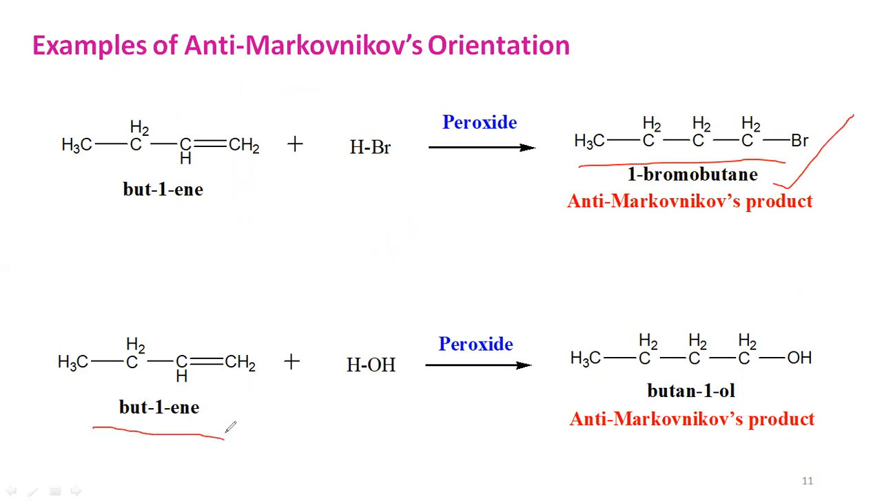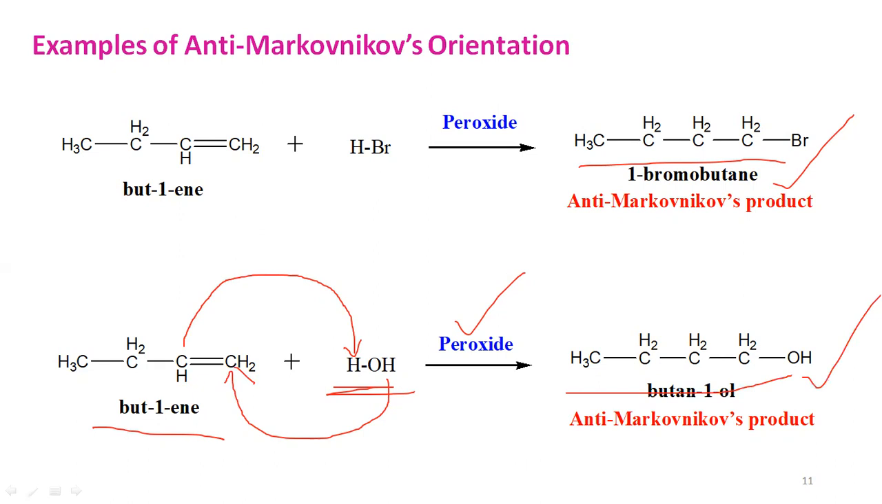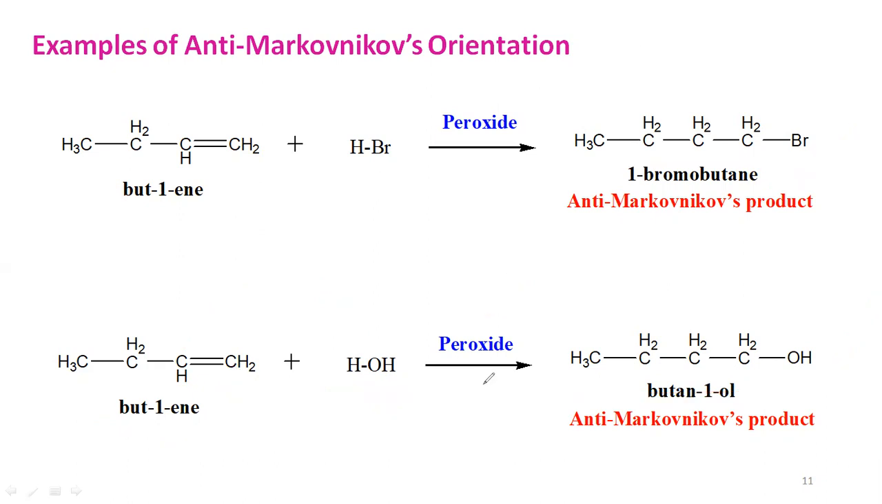Similarly, the same 1-butene reacts with water in the presence of peroxide. Here also the hydrogen goes onto the double bonded carbon atom which has fewer hydrogens, and OH goes onto the other double bonded carbon atom. Then you get 1-butanol as the anti-Markovnikov's product. And here it follows the same mechanism, the free radical addition mechanism.